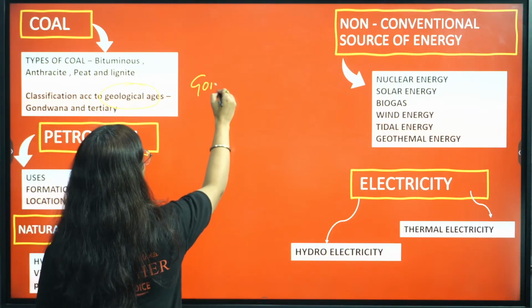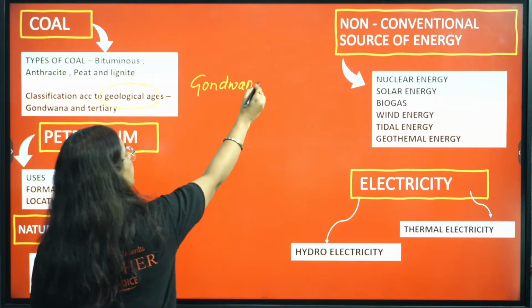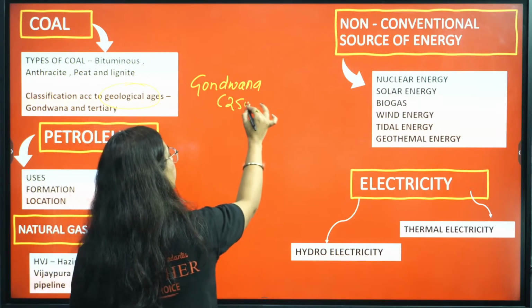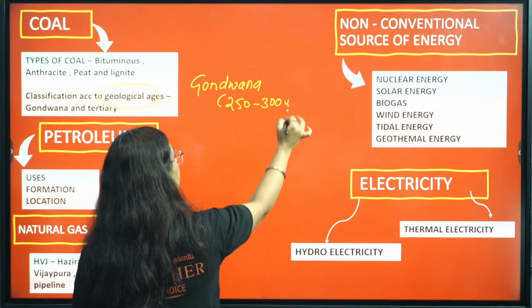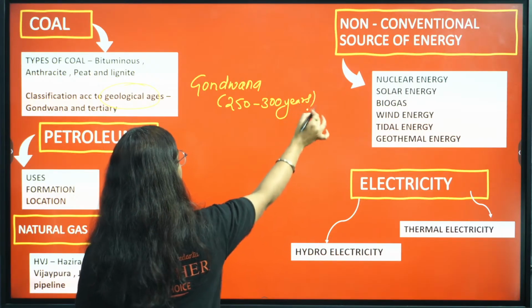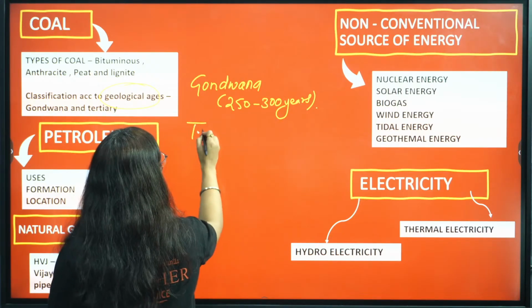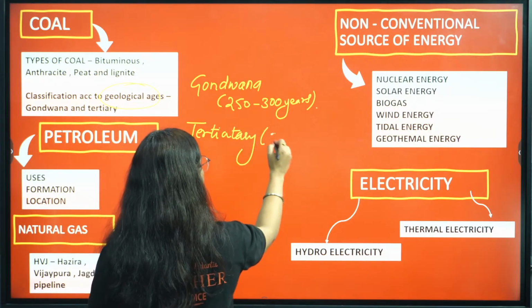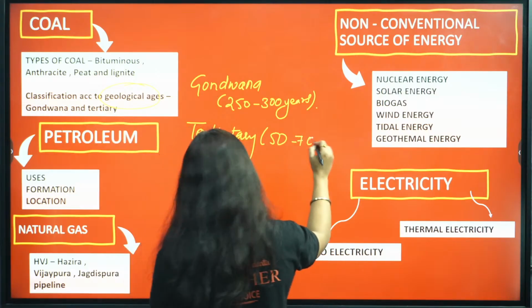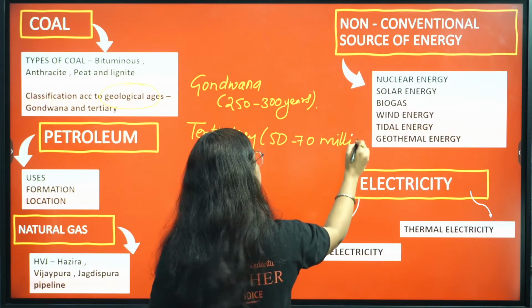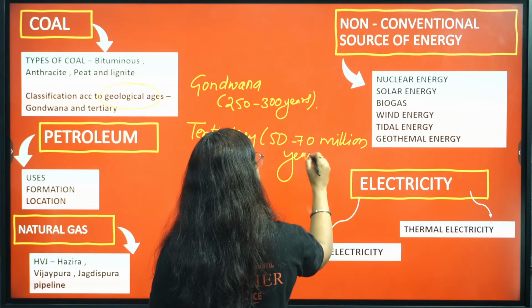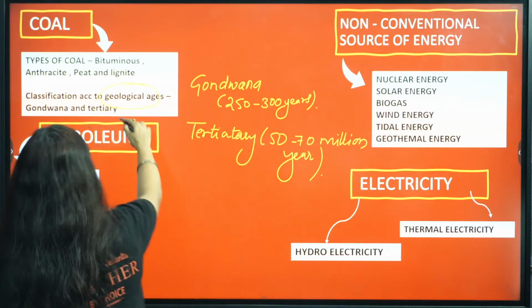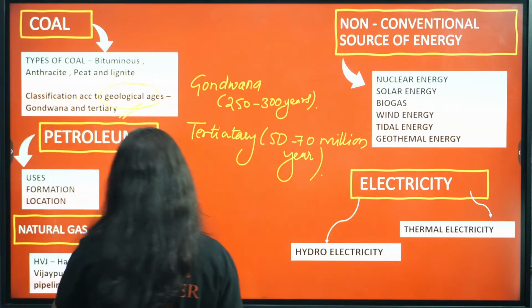One is Gondwana, the type of coal which took around 250 to 300 million years in the production, older than this. Then we have tertiary, around 50 to 70 million years ago. So this is according to geological ages.